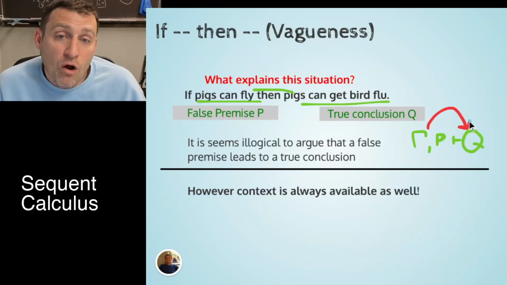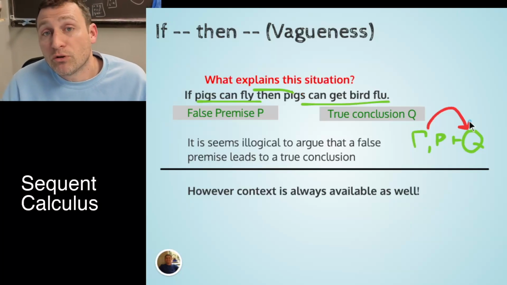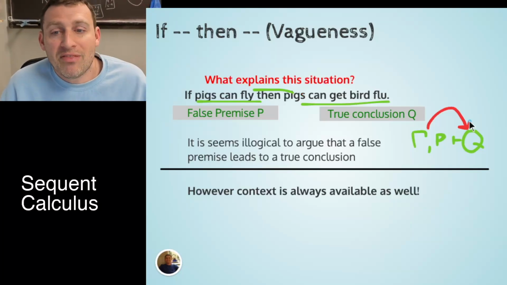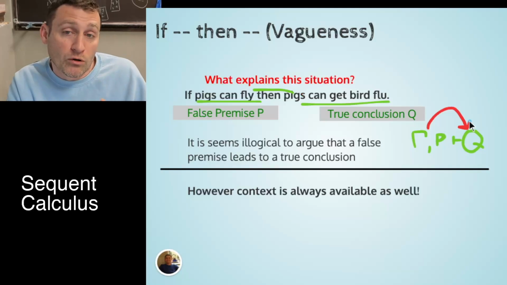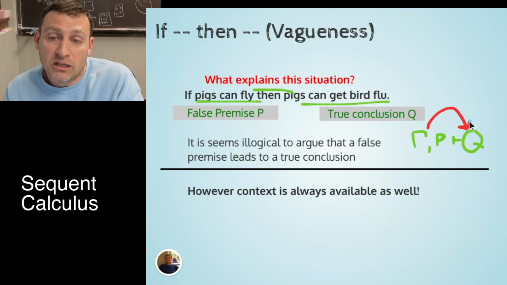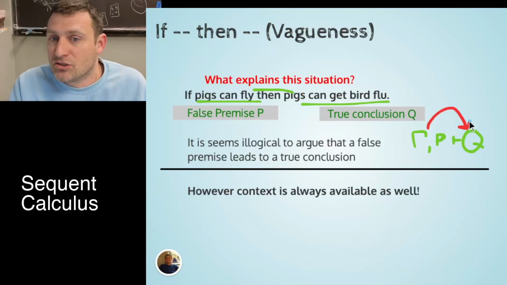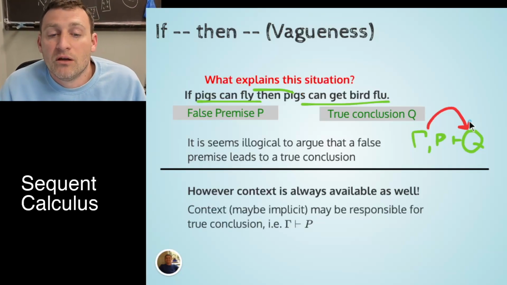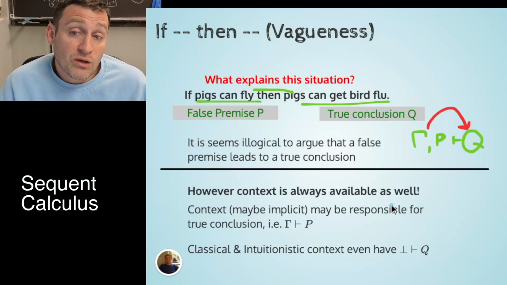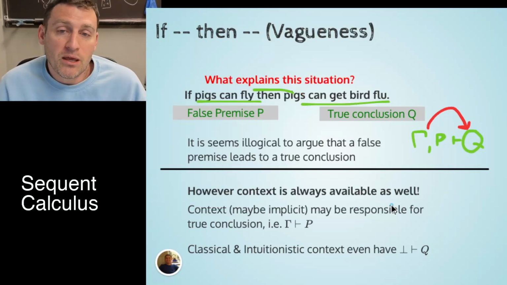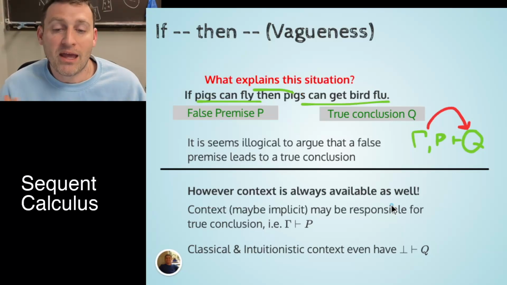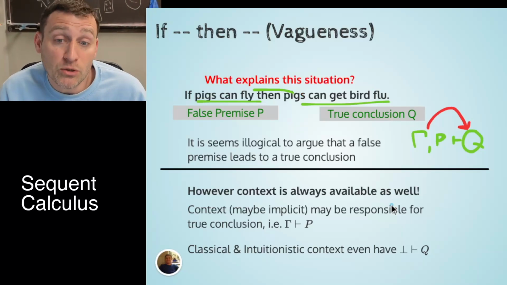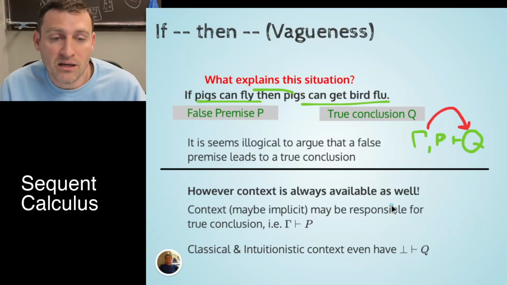It is true that in our current world, there are types of bird flu that a pig can get. And that context, gamma, the current world we have, is giving a reason to believe in Q. P is just along for the ride. It's irrelevant to this conclusion. You could have a logic in which you get Q even from a false P by a logical rule, not by any deep thought, but simply the law of explosion might have been part of your context.